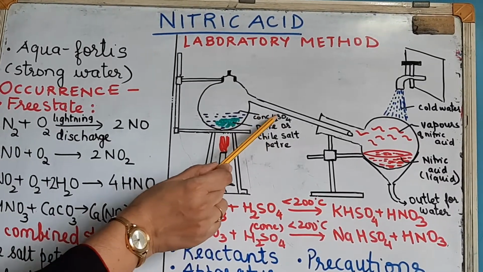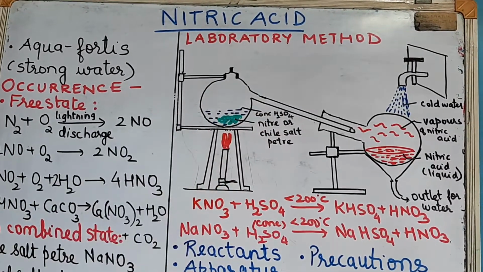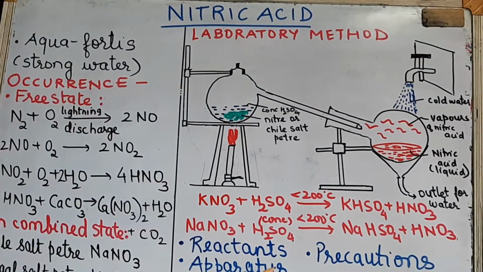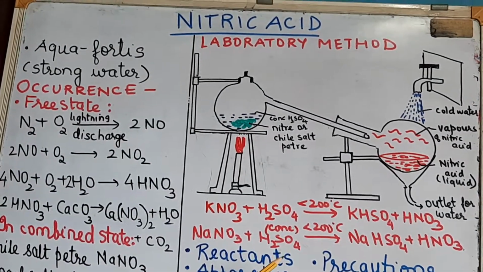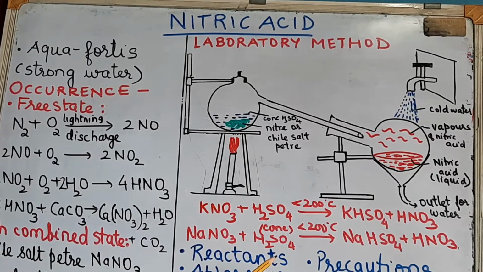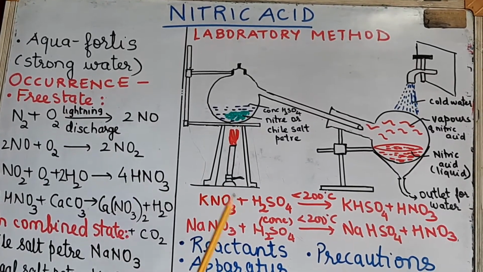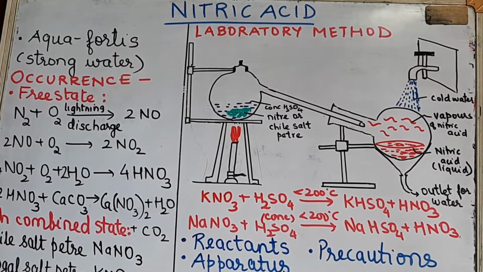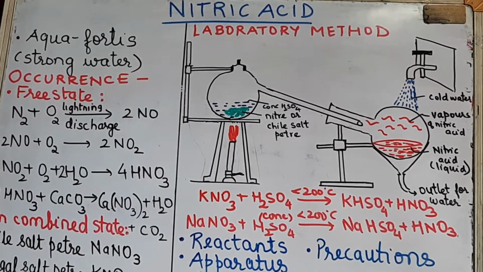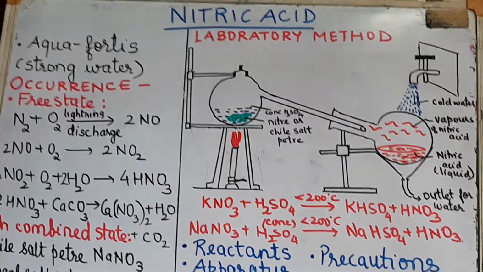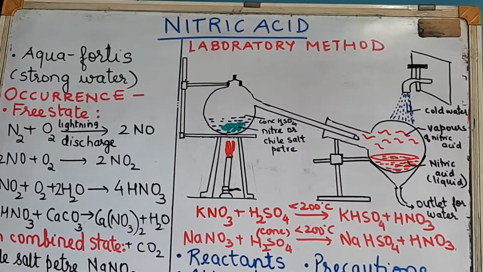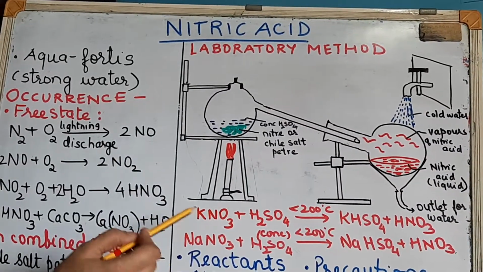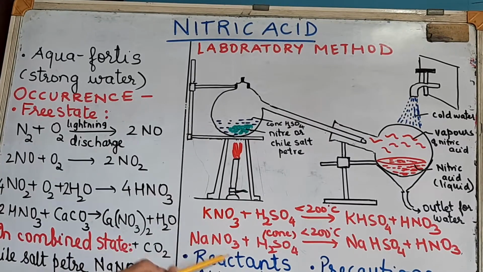Okay. Now there is a reason why we are using concentrated sulfuric acid. Now concentrated sulfuric acid, if you remember, is a highly non-volatile acid. It has a boiling point of almost 338 degrees Celsius. So it is non-volatile, has a high boiling point, and it readily displaces the volatile nitric acid from the salt, potassium nitrate or sodium nitrate.